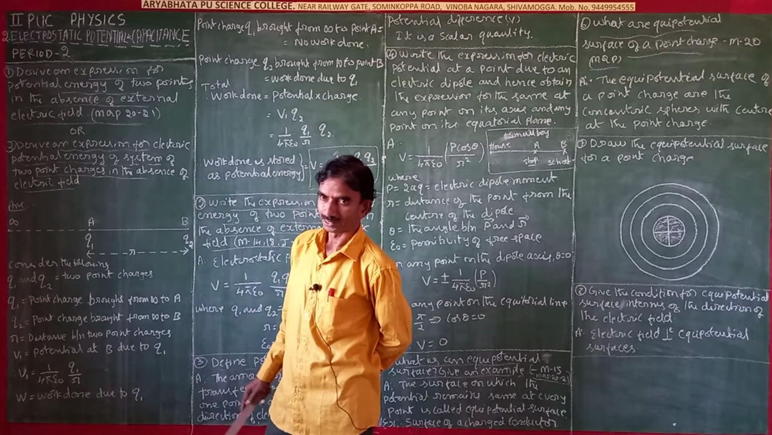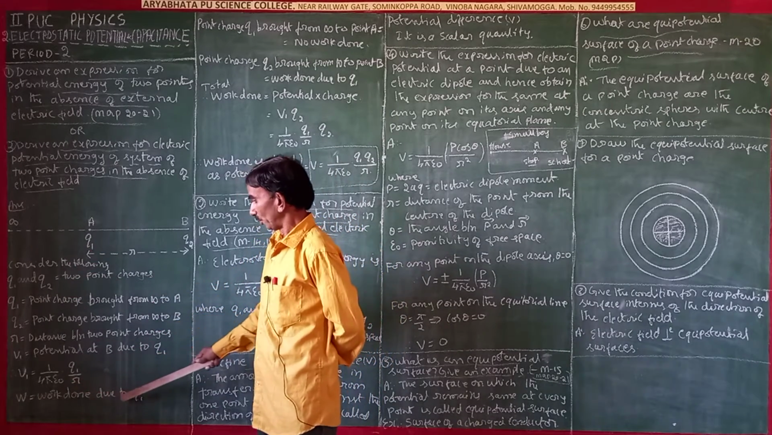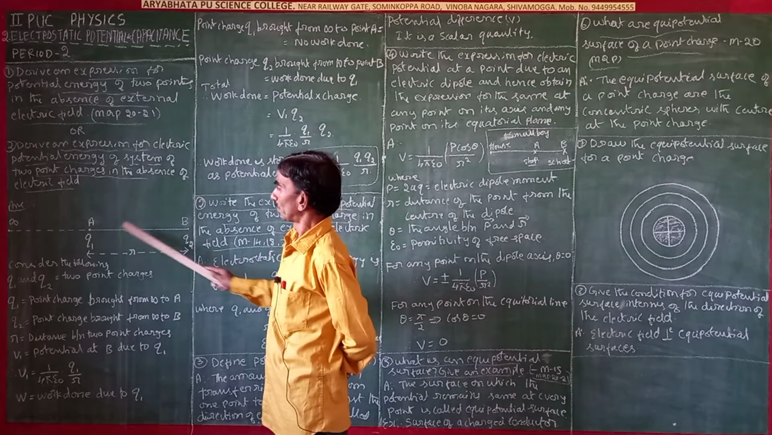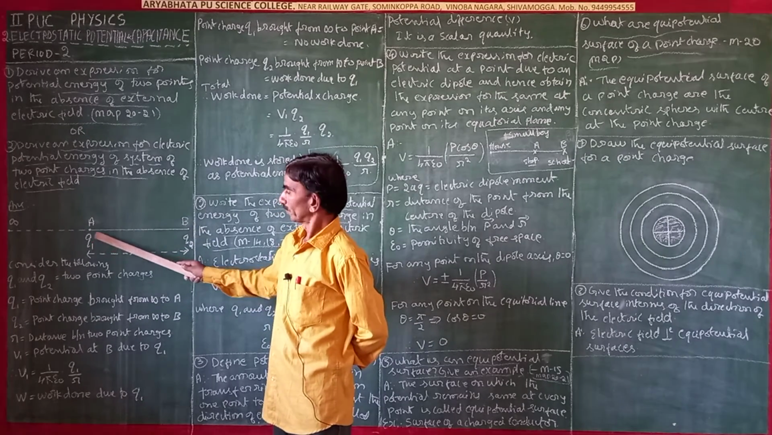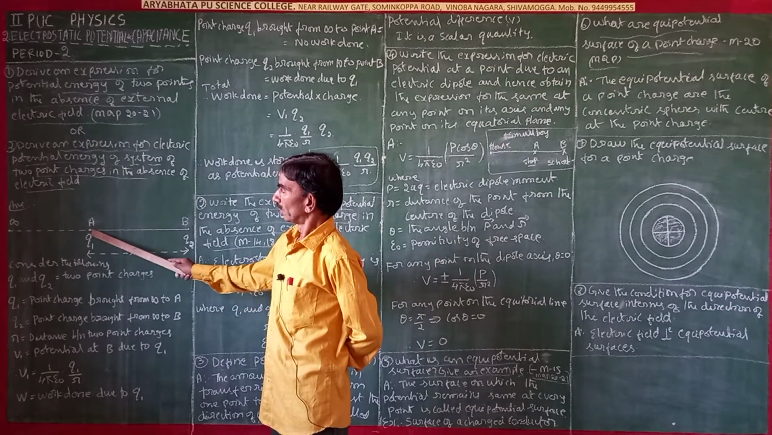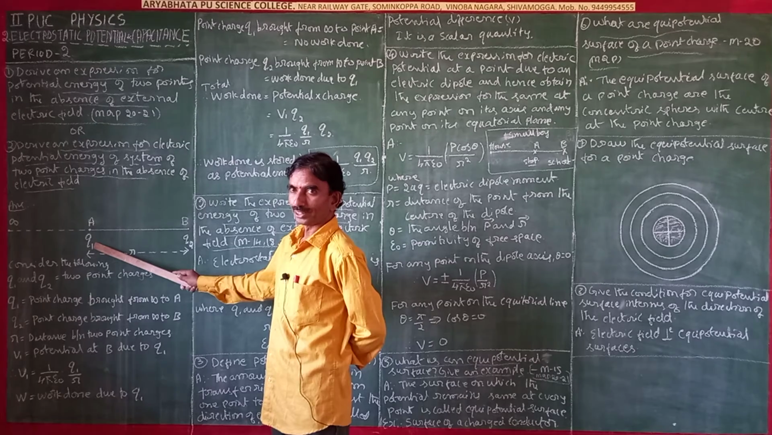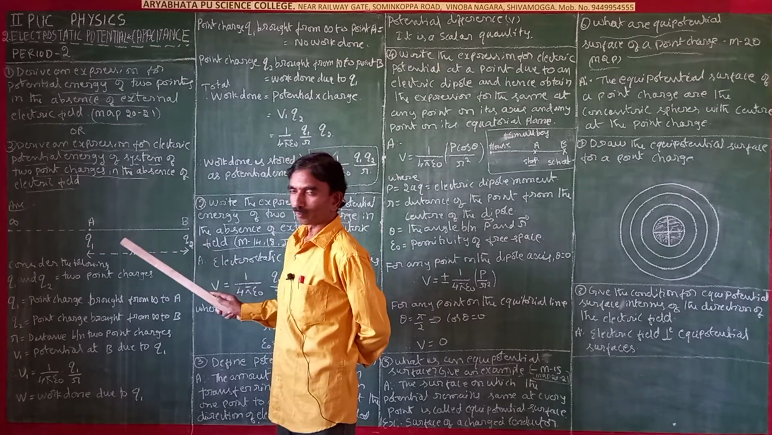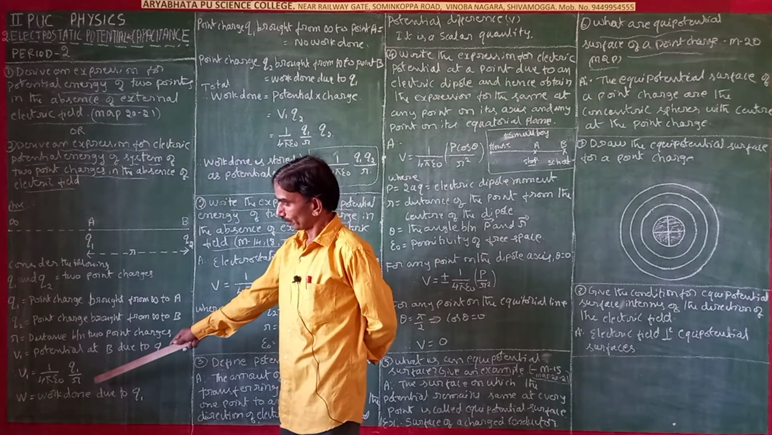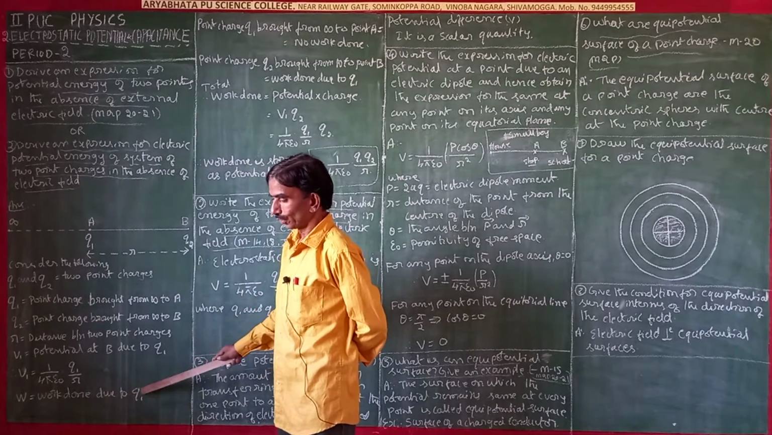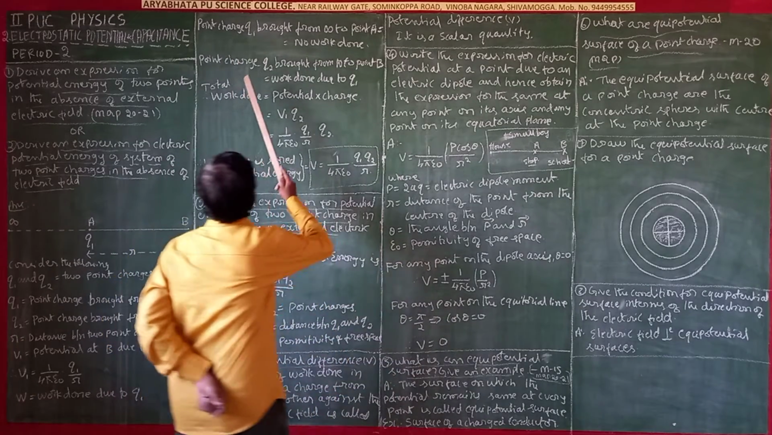And W is the work done due to Q1. Here charge Q1 is there, and to bring the Q2 charge from A to B, since Q1 is disturbing Q2, we have to do work due to Q1. So W is the work done due to Q1.